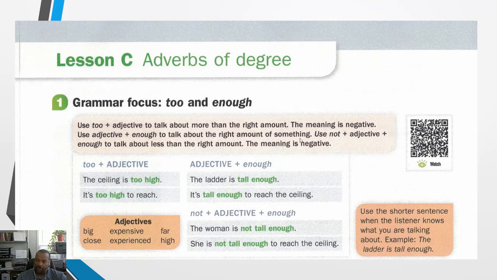Use not plus the adjective plus enough to talk about less than the right amount. The meaning is negative.